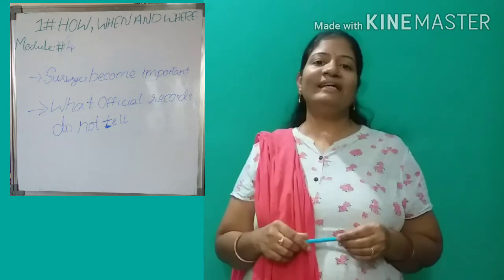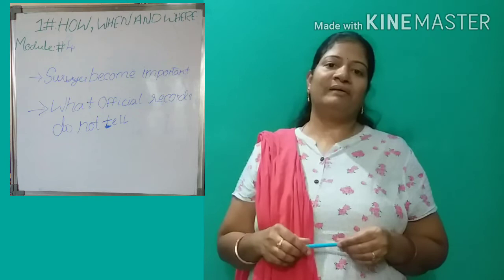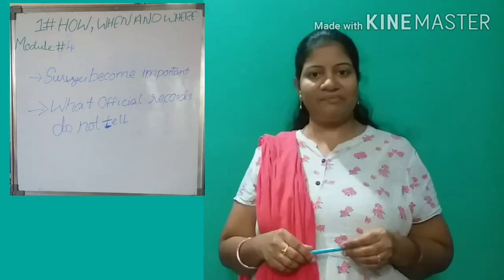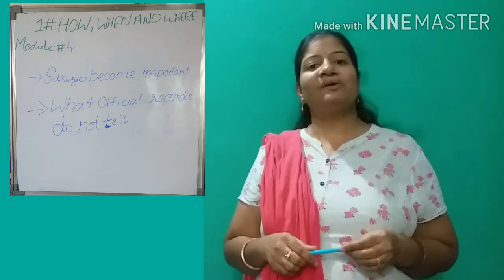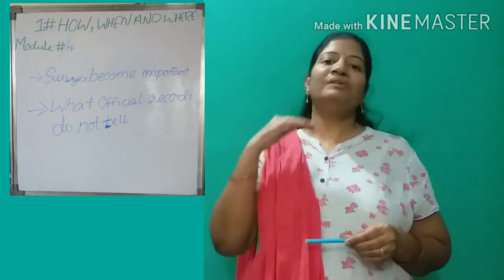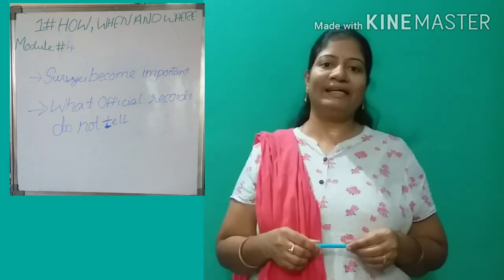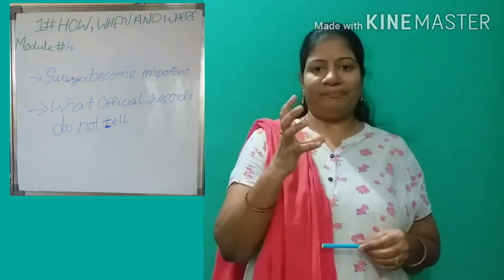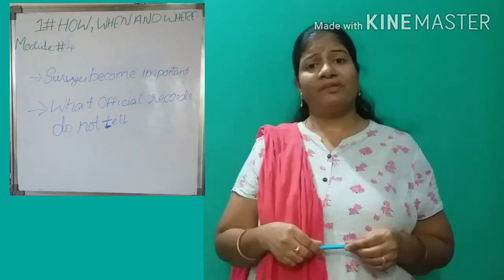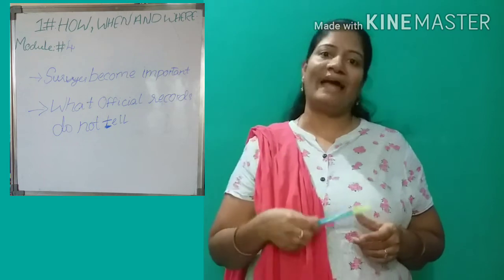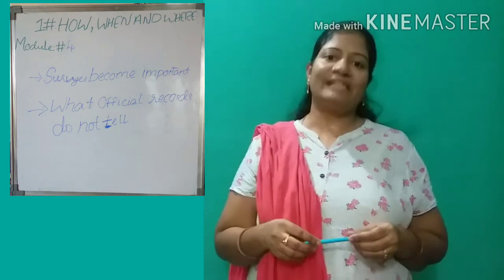India is basically an agriculture-based country, so they wanted to develop agriculture too. How many crops they grow yearly, how much output will come, and how much tax they can collect: like that they did surveys.